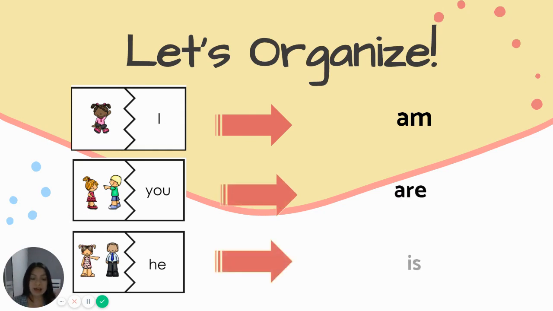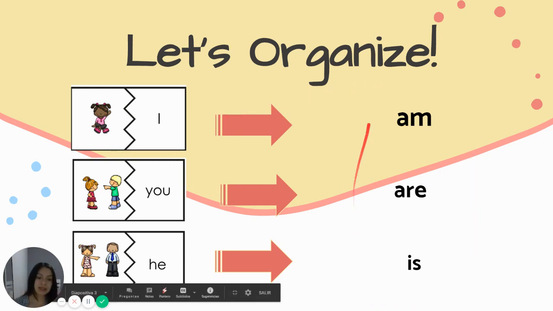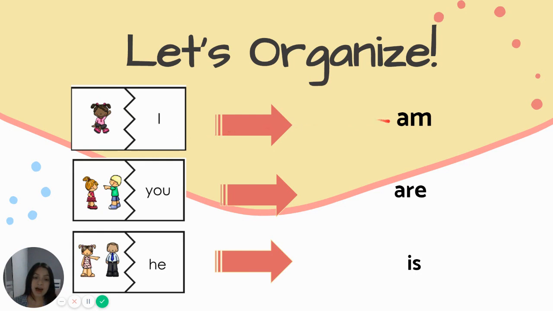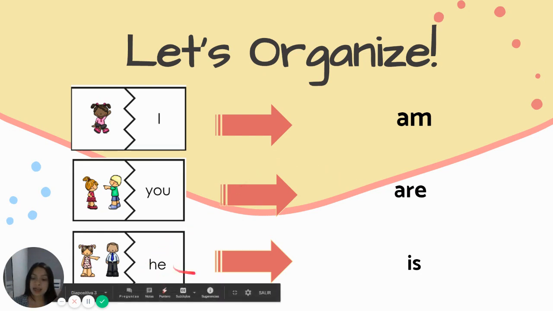He is. But why do we have 3 different words? Well, because we use the personal pronoun I with am. I am. You are, and he is.